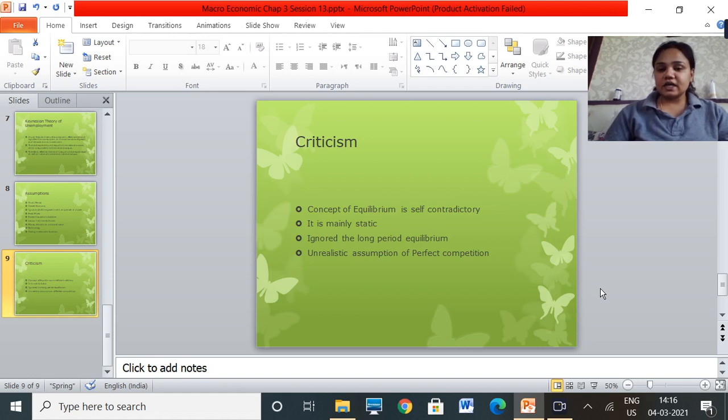And it is a very static law. It ignores the long term period. Like you saw, it is assuming a short term period, but if you have to study this law in a long term period, it fails to consider that. And there are many unrealistic assumptions of perfect competition made by Keynes. So I told you that perfect competition actually does not exist, because the kind of characteristics that perfect competition has, they do not stand true.